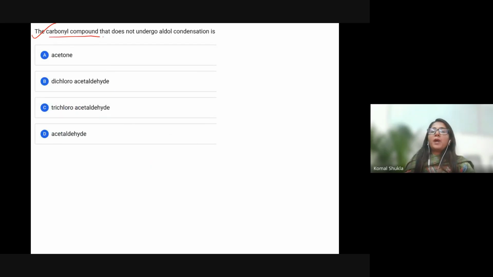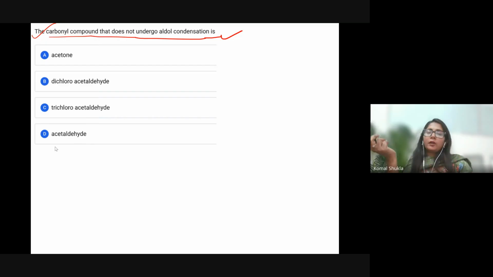The carbonyl compound that does not undergo aldol condensation. So what is the requirement for aldol condensation?